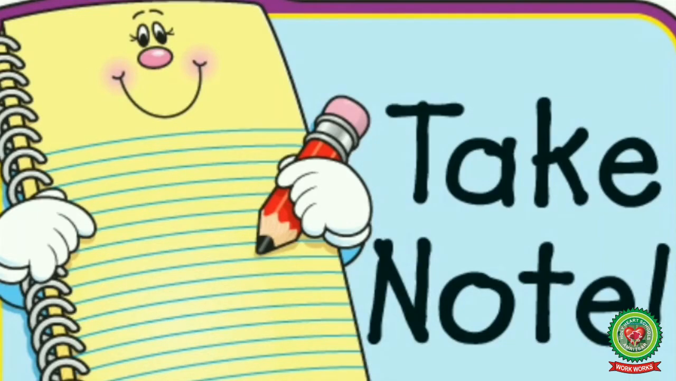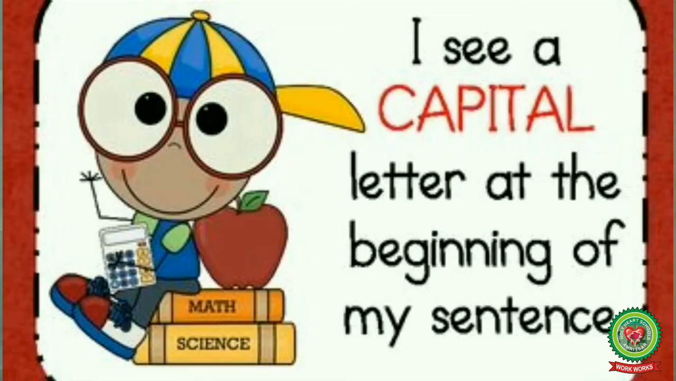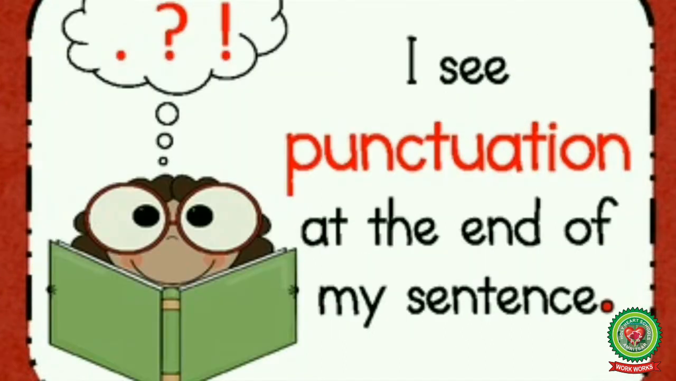Now there are 3 important things that you need to remember about a sentence. Number 1, it is a group of words arranged in proper order so that it gives a complete sense. Number 2, the first word of the sentence must begin with a capital letter. Number 3, the sentence must end with a punctuation mark.